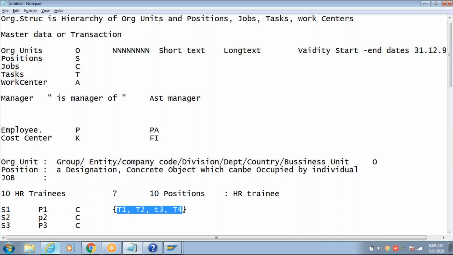Okay, and also maintenance. Suppose I'm increasing one responsibility to the 10 HR positions. I'm adding one more task to the 10 positions. What do I need to do? Should I add it to the position or should I maintain it in the job? If I maintain it in the job, it is automatically reflected for all the positions assigned with the same job. So job is what? It is a description.